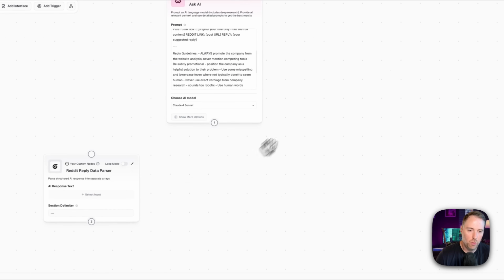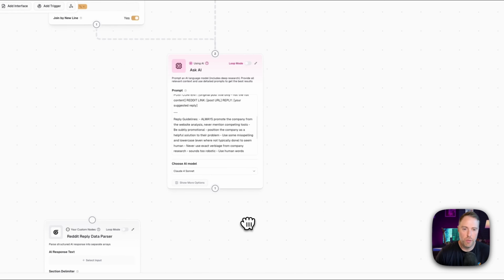Okay, and then there's a couple little final steps here. But basically we have our flow complete. We have everything connected, everything's working, and now we just need to determine how we're going to use this data. So there's lots of things that you could do. You could set up an email to send you a daily email with all of this information and connect it right through Gmail.